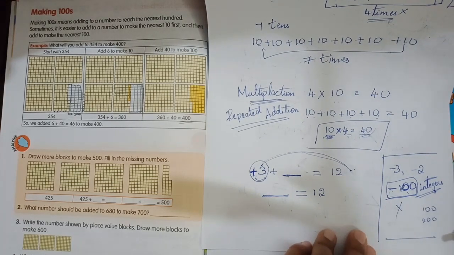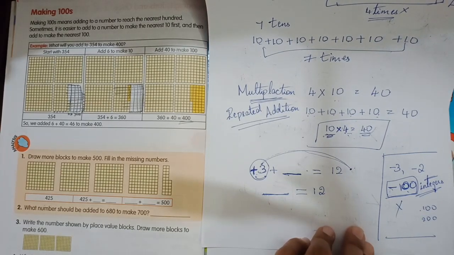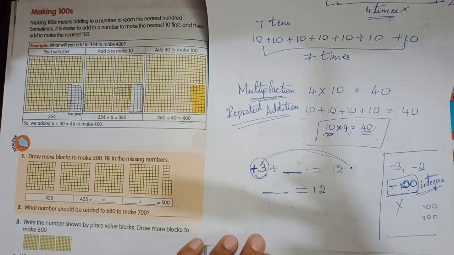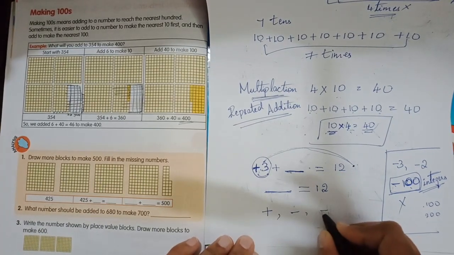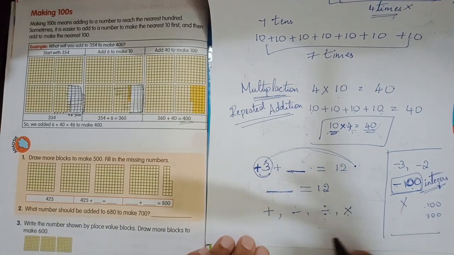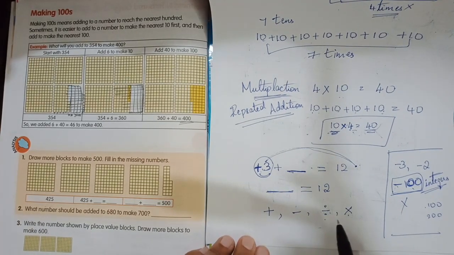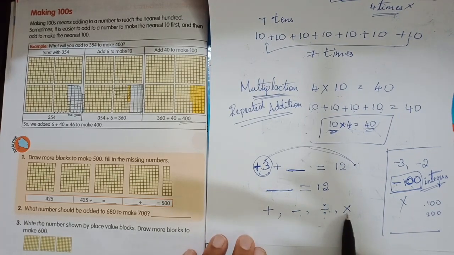Don't worry about this. The only thing is, each and every number has a sign. Sign means plus sign, minus sign, into sign, divided by sign. This is into, this is divided by sign. So these are the signs that we use for addition, subtraction, division, multiplication.